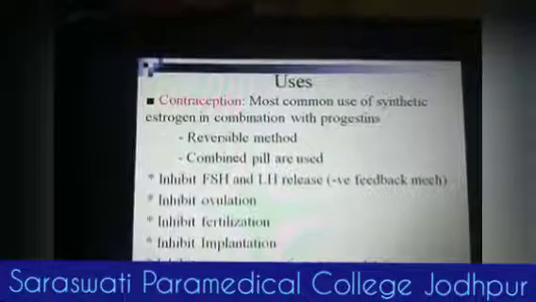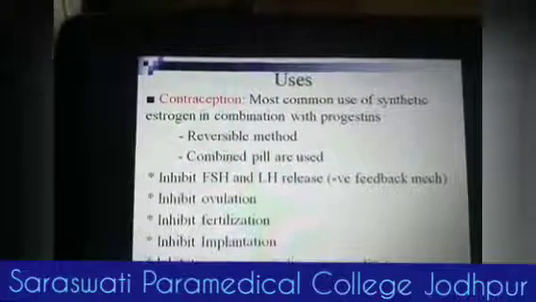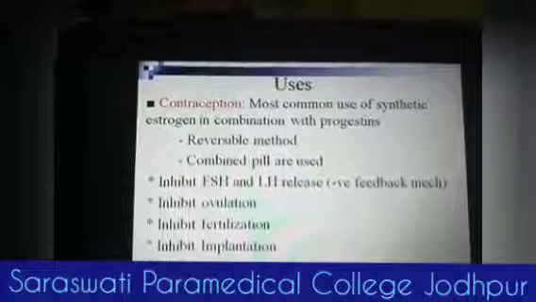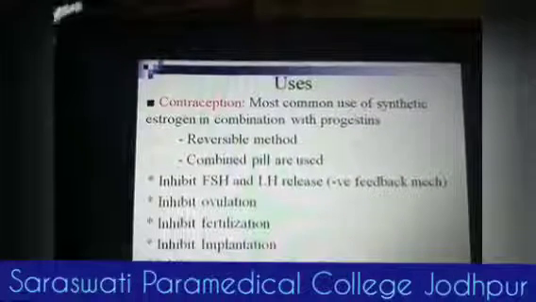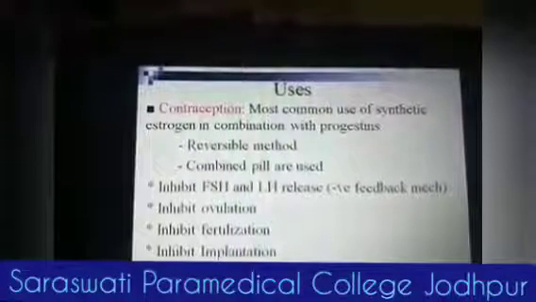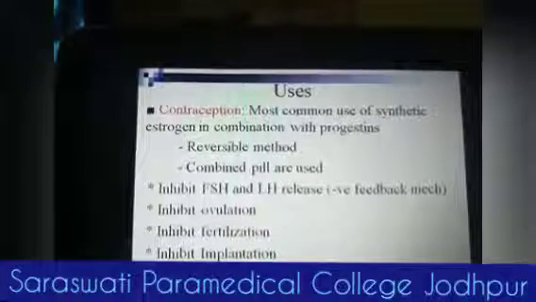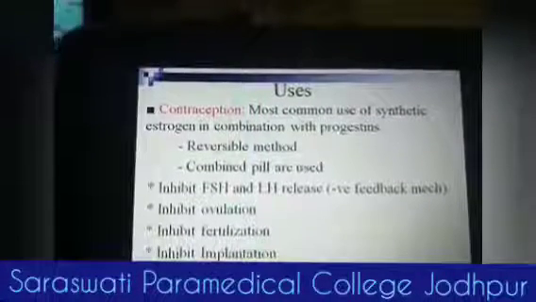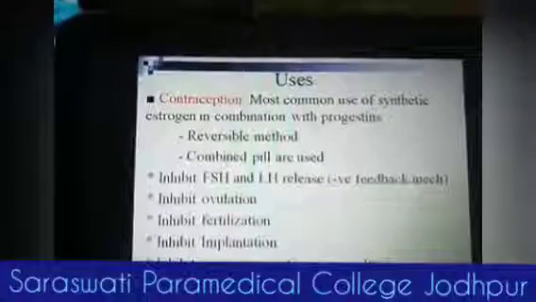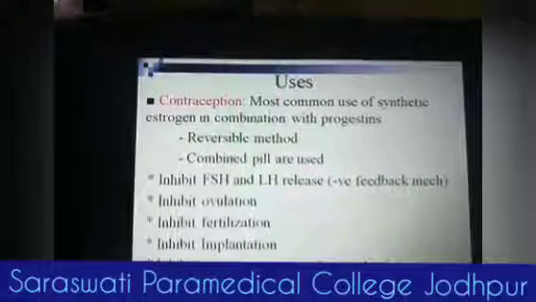They also inhibit ovulation, fertilization and implantation. What does that mean? It makes the endometrium unsuitable for implantation, and it also inhibits sperm penetration, particularly because of the progestins we have.